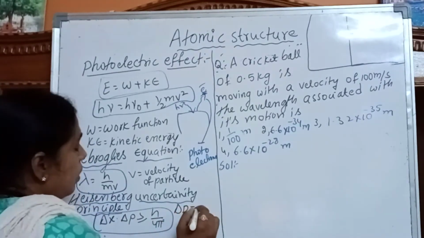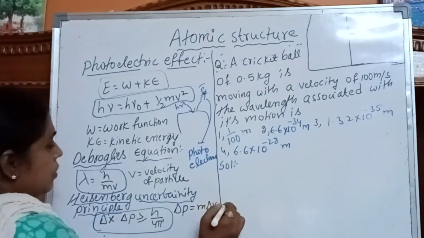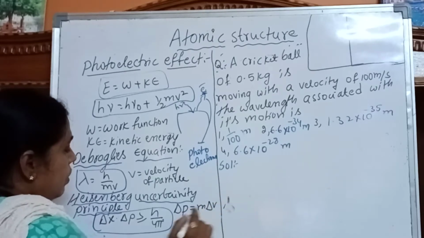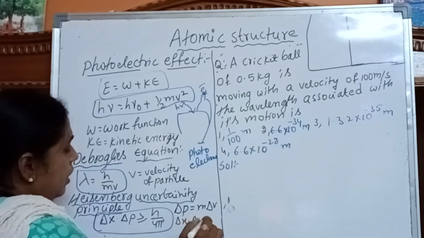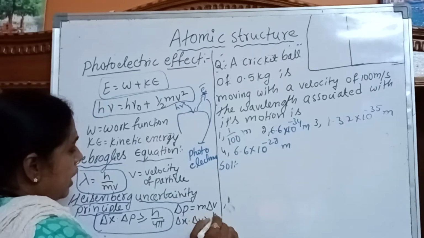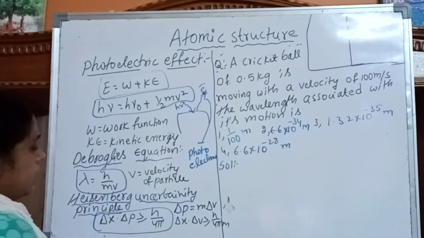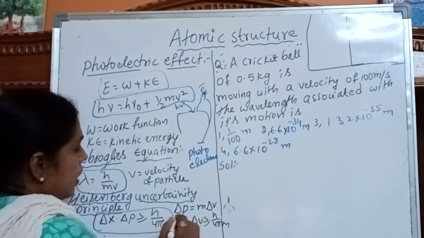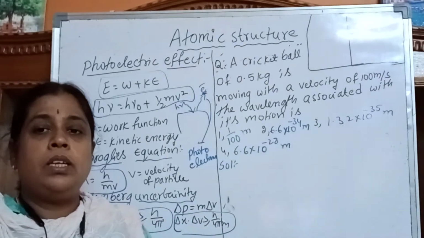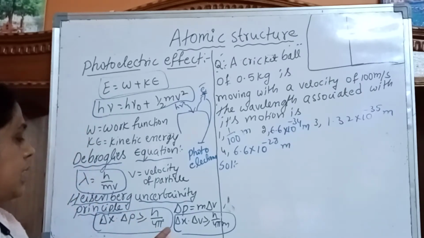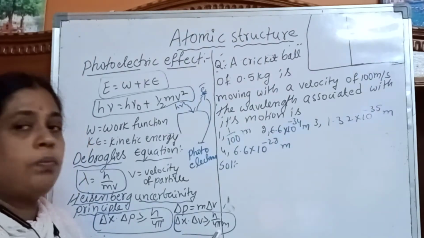So delta p is equal to m delta v. When we substitute in this formula, we can write one more formula: delta x into delta v greater than or equal to h by 4 pi m.